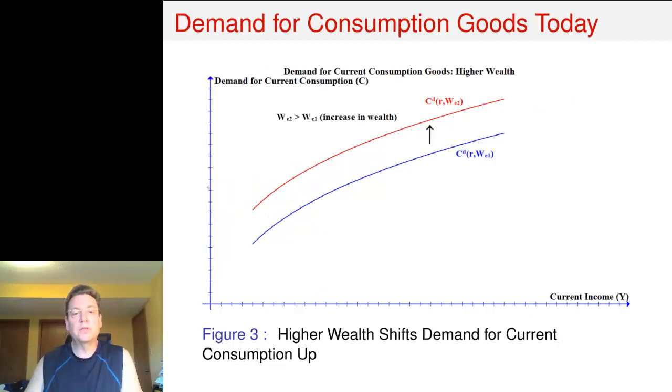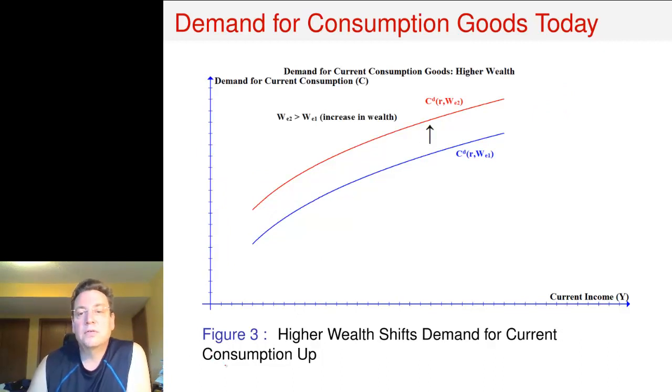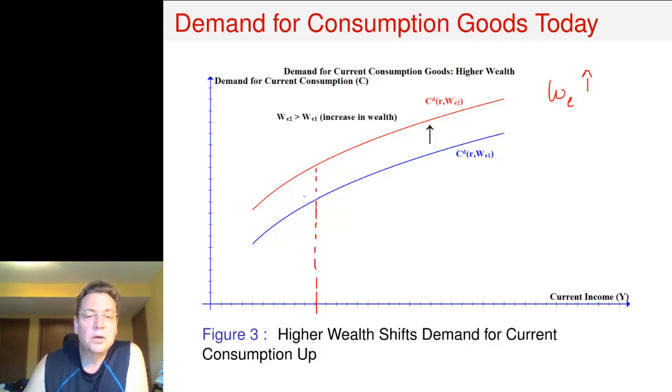And then the last thing that we can do when talking about the demand for consumption goods today is ask, what happens if we get an increase in wealth? Well, as we said, if you get an increase in wealth, then what you're going to want to do is, for any given level of income today, consume more. So this demand curve is going to shift up.